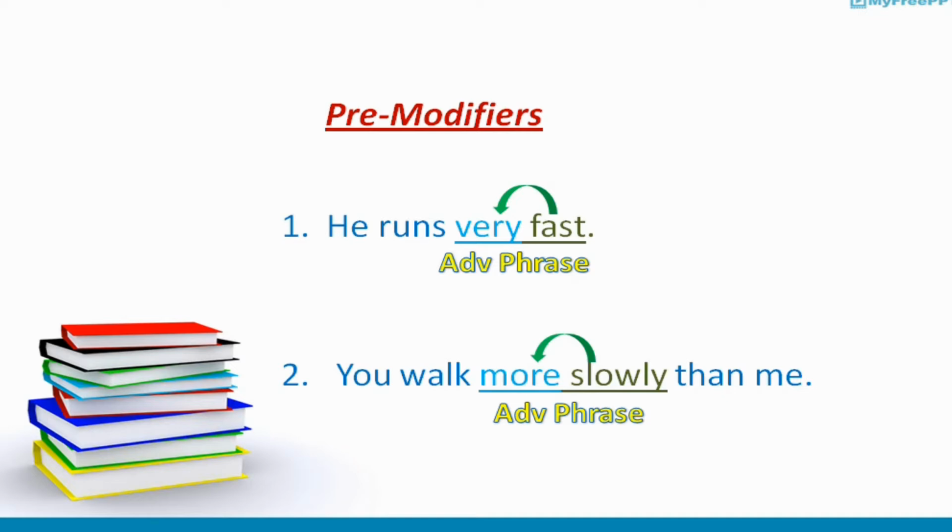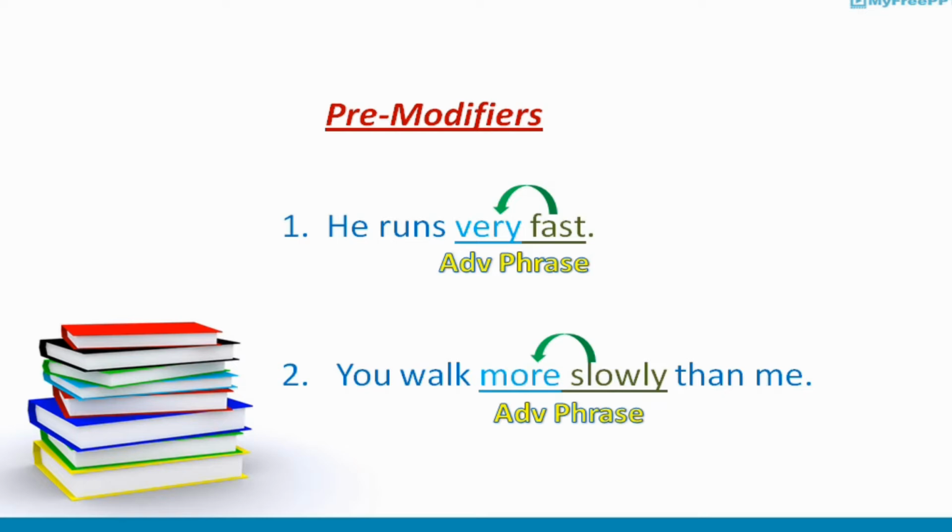In this sentence, very fast is an adverb phrase, describing the action, runs. This phrase is made up of two words. Very is a modifier here, it modifies, it tells something about an adverb word. So we can say this is an adverb phrase with a pre-modifier.